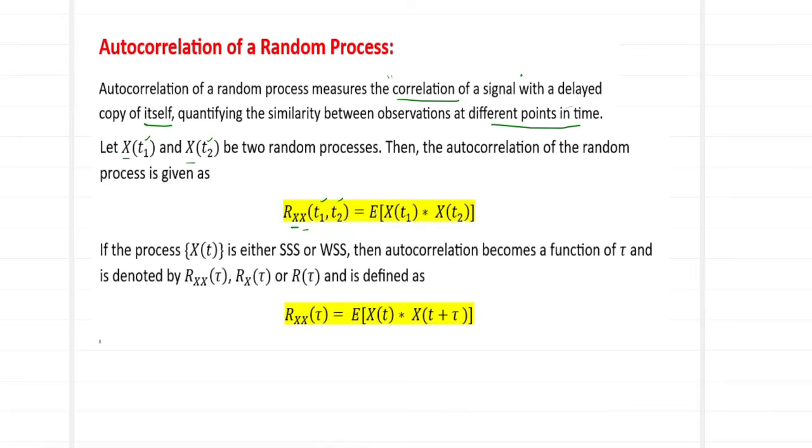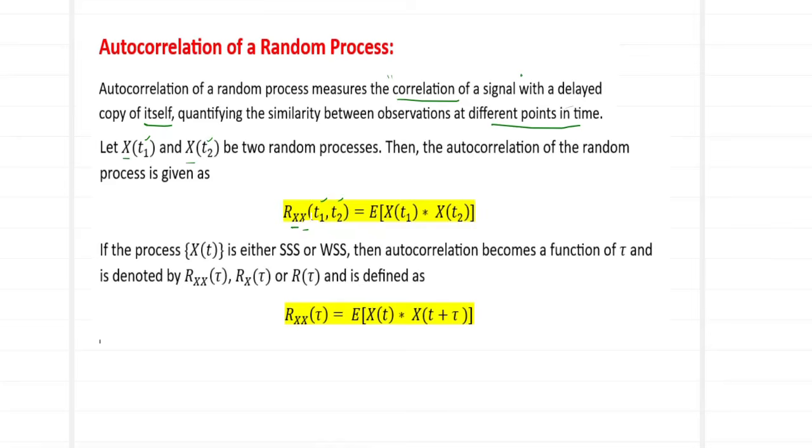We define it as the expected value of X(t1) times X(t2). We compute the product of the two components and then take the expectation of the product, and the output is defined as the autocorrelation of the random process.